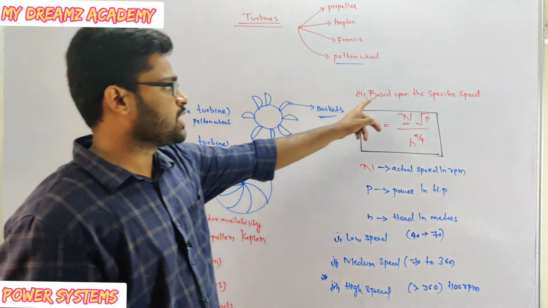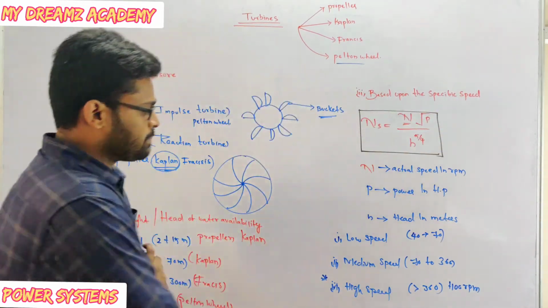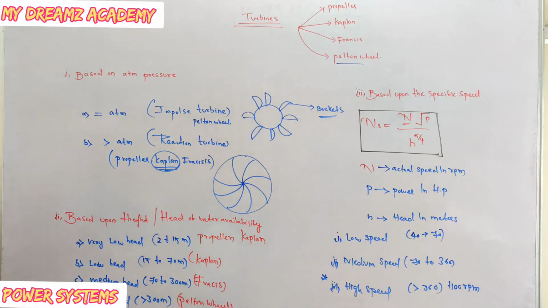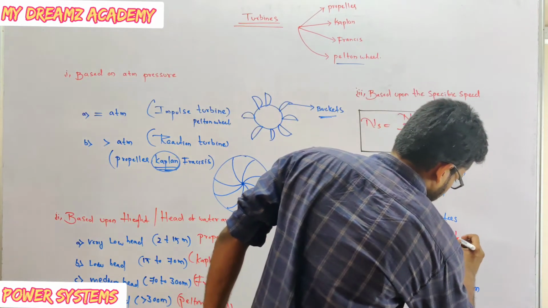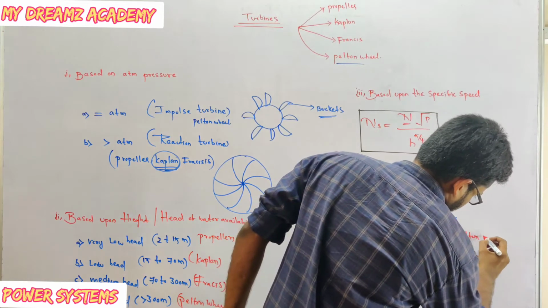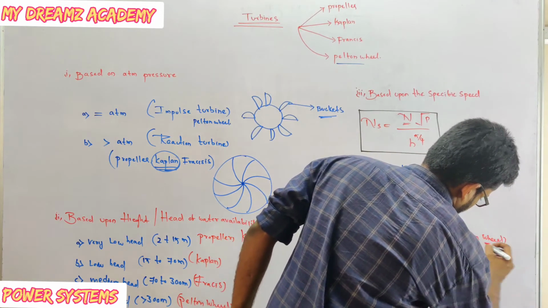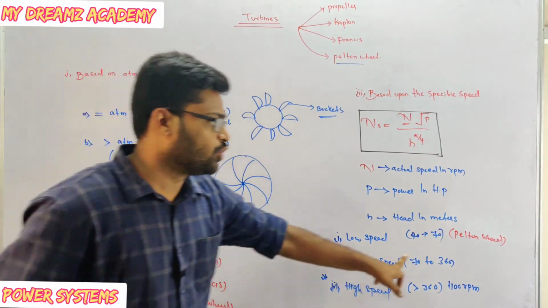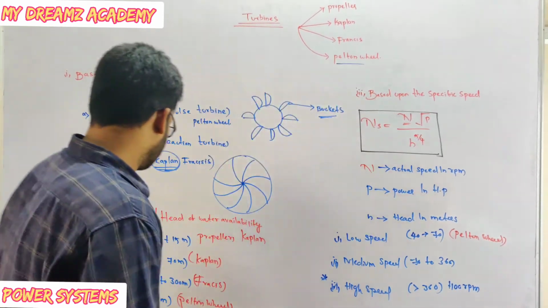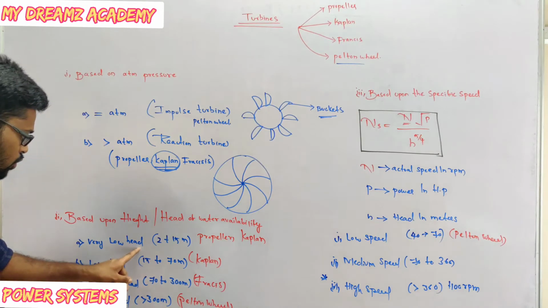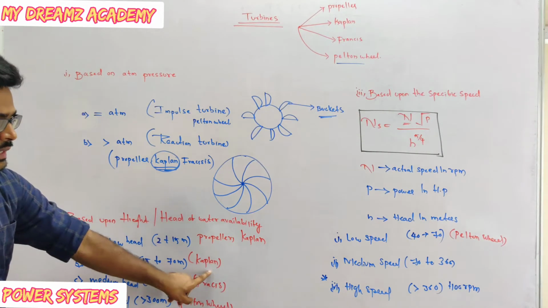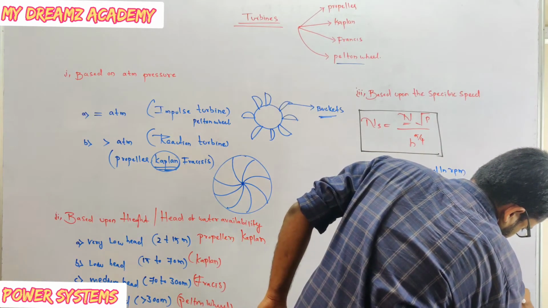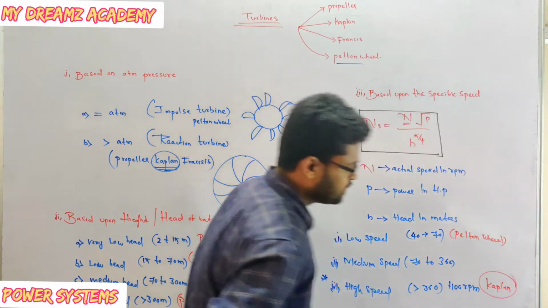Similarly, based upon the specific speed, which one is low speed, which one is medium speed? Here high head is the Pelton wheel, low speed is the Pelton wheel, and very low head or low head is the Kaplan wheel, high speed is Kaplan.